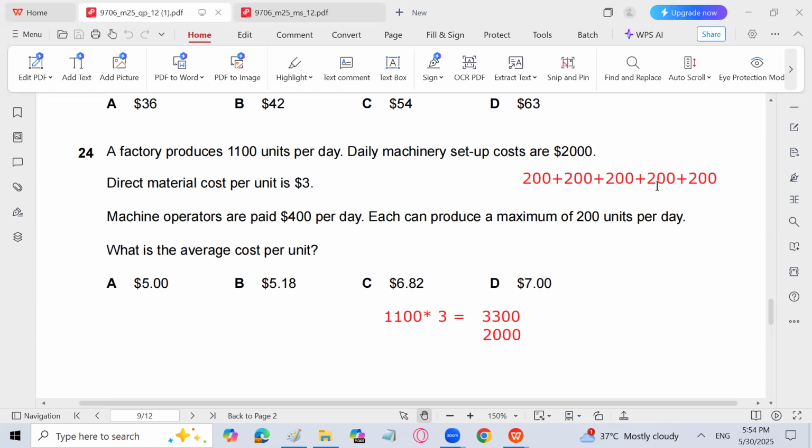1, 2, 3, 4, 5 operators have to be hired because they produce 200 units each and they will charge us $400 per day. That is 2000. But 100 units we need more. So we have to hire another 1 operator at a cost of 400 to produce 1100 units, and that will become 2400. So the direct labor cost is going to be 2400 and the total cost is going to be how much? If you can calculate.